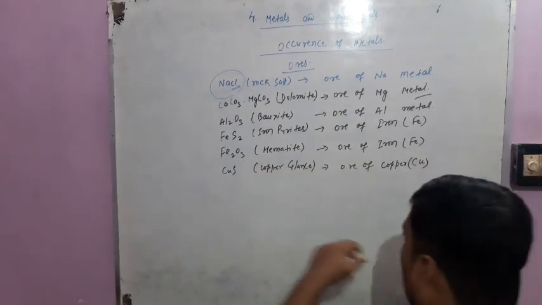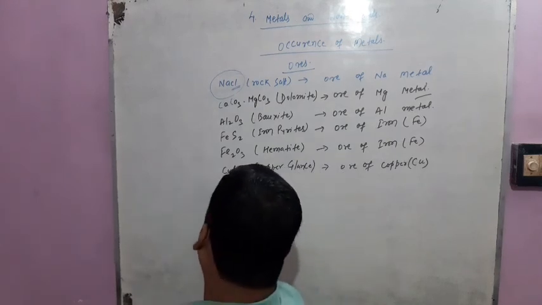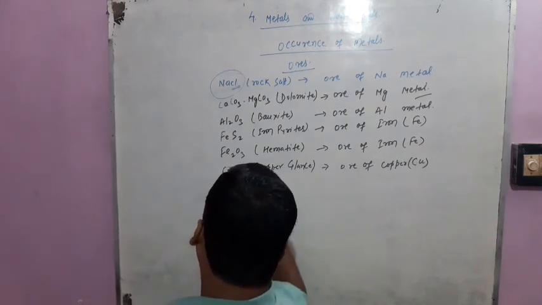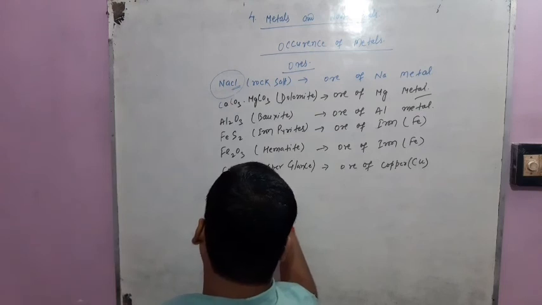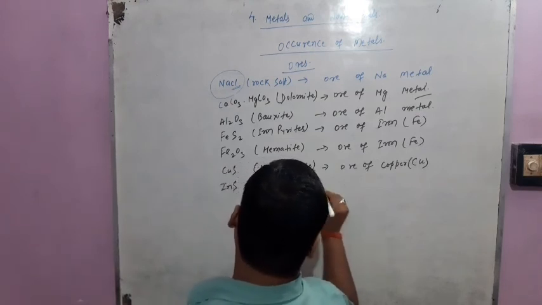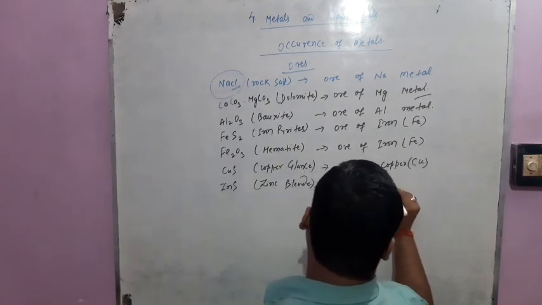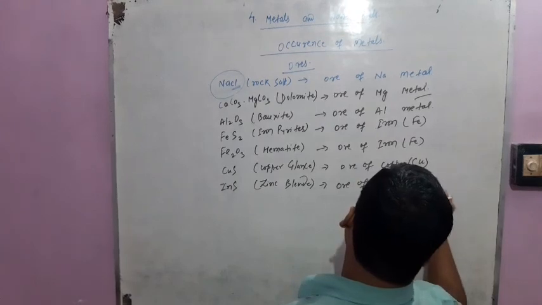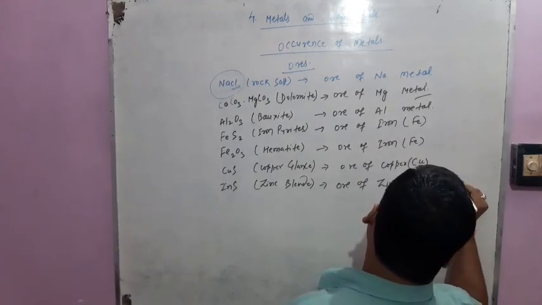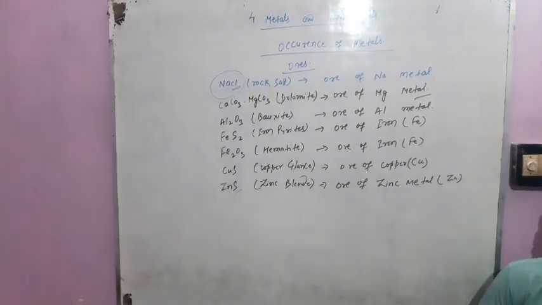The ore of copper metal? Sulfide form. And one more, that is zinc blende, an ore of zinc metal. It is also found in sulfide form. So we have looked at the ores of the metals.